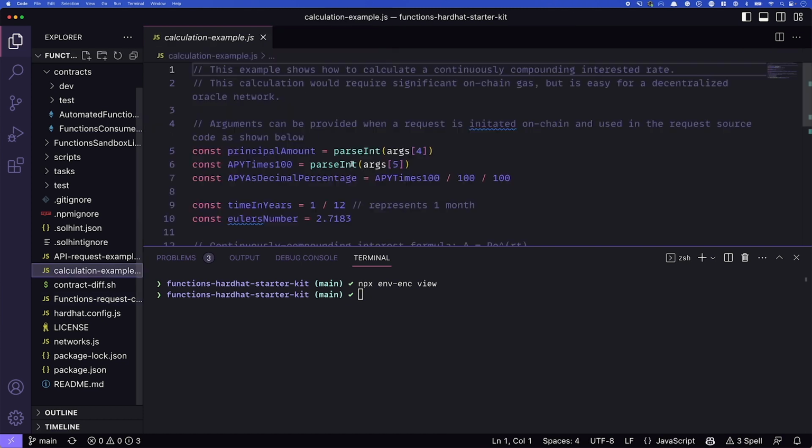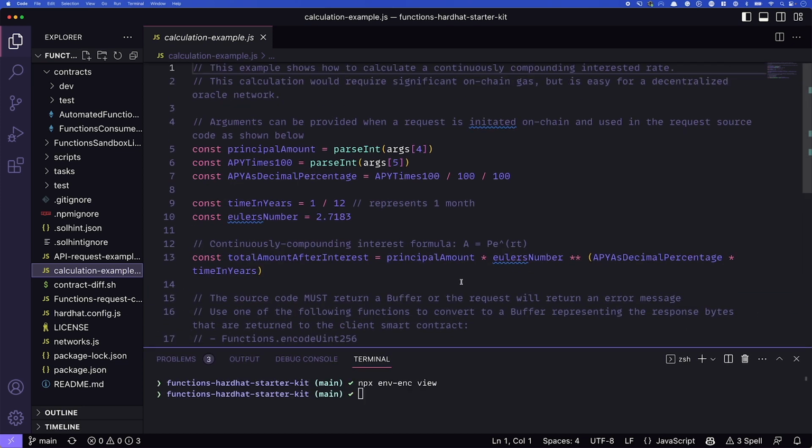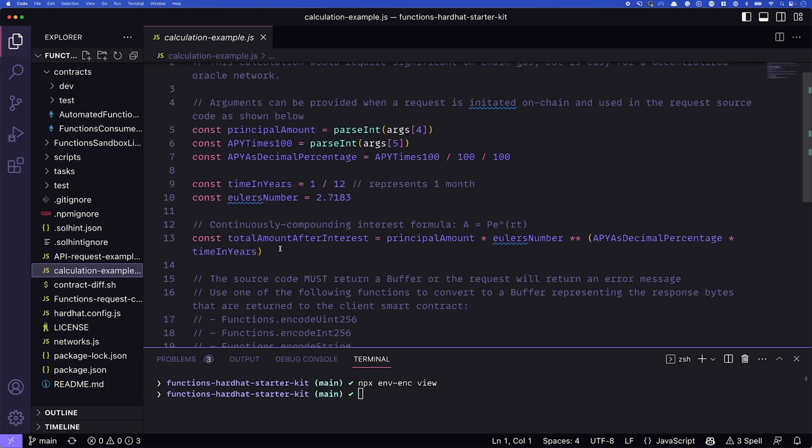What are we going to be looking at? The first is going to be this calculation example.js. Now, this file is a calculation that would be very expensive in terms of gas on chain. It's a continuously compounding interest rate. And you can see here, it takes in a few things. So we have the principal amount, which comes from args4. What is args4? We'll get to that in just a moment. We have the APY times 100, and then we have our decimal percentage, time in years, Euler's number, and the actual calculation itself. This is a very complex calculation in terms of what it would cost on chain.